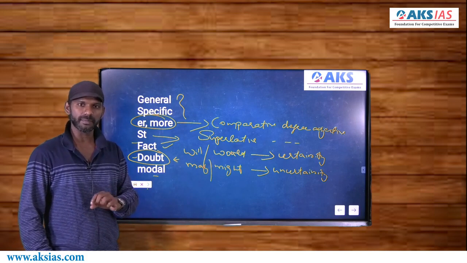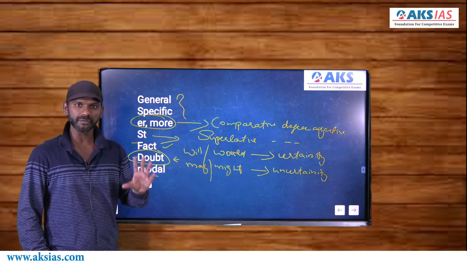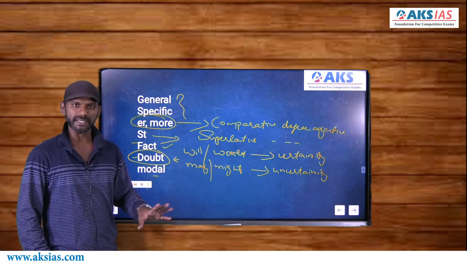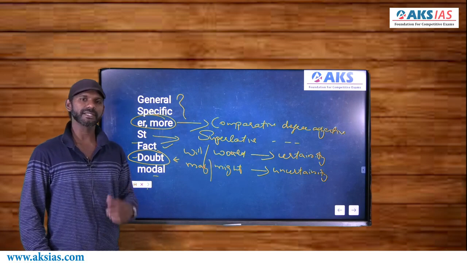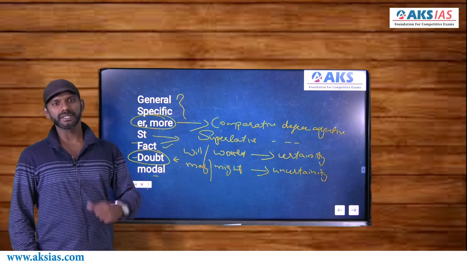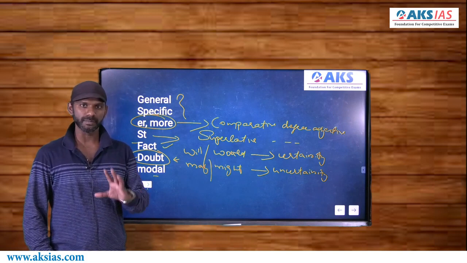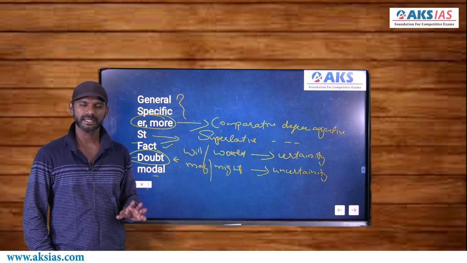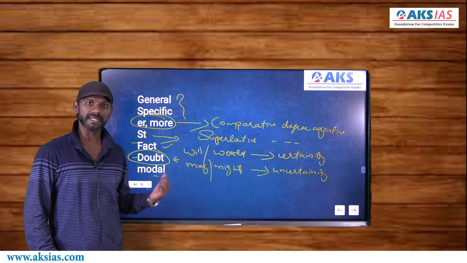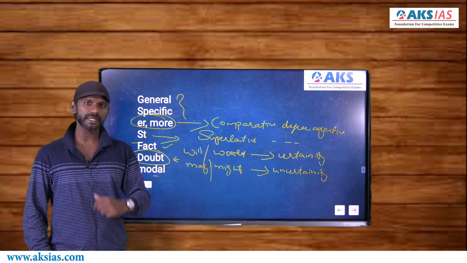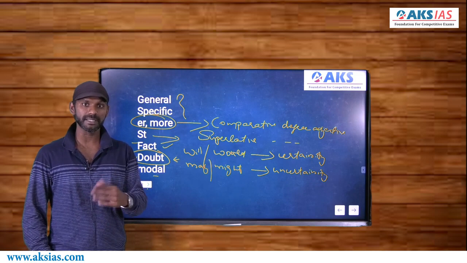Just see whether the mention about that option in that part of the passage is also like a fact. If not, eliminate. If I tell you, I will come there, I will come there means you can be sure that I come there. So this is like a fact. I may come there is like a doubt. If I say I may come there, you cannot be sure that I come there. This is like a doubt.